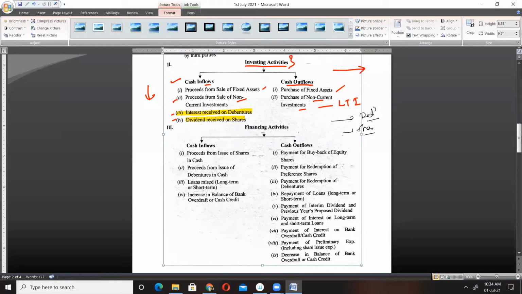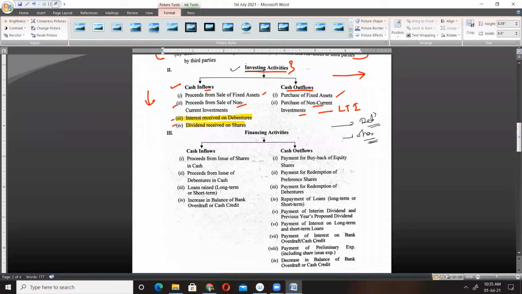So when we receive interest on this debenture, or when we get dividend on these shares, it will also be categorized under investing activity. Remember, it will not be classified as operating activity. Most of you usually make mistakes here. Interest received on debentures or dividend received on shares will be classified as investing activity, because purchase of shares or debentures is a part of our investing activity, and hence the return, that is interest on debentures or dividend on shares, will also be categorized under investing activity.